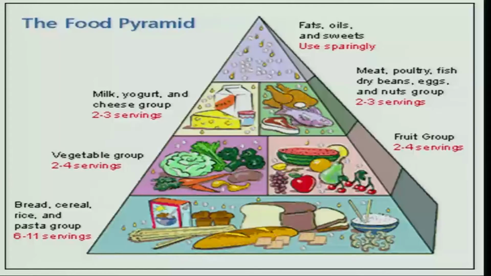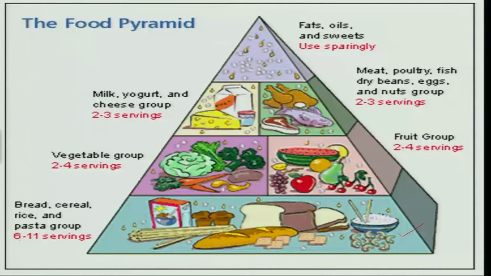Now, this is the food pyramid which shows us the amount of various foods that we can eat in a meal. The major part, you can see, the base of the pyramid, is made up of bread and cereal. As I said, we can get 50 to 60% of total calories from cereals and grains. So, the major part we have to include in the diet is cereal. It can be in the form of bread, rice, pasta, any cereal. Cereal and cereal products give us this.